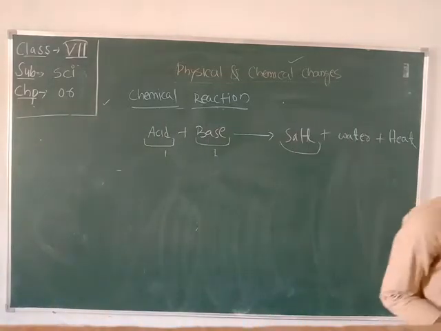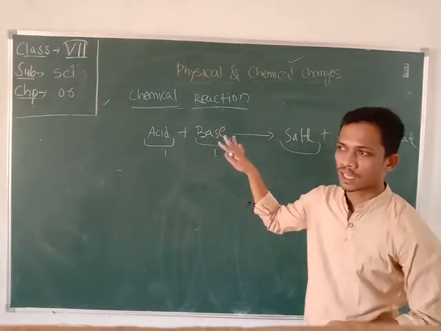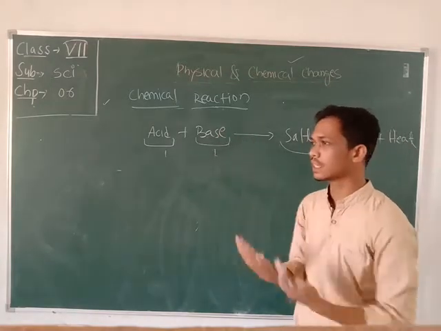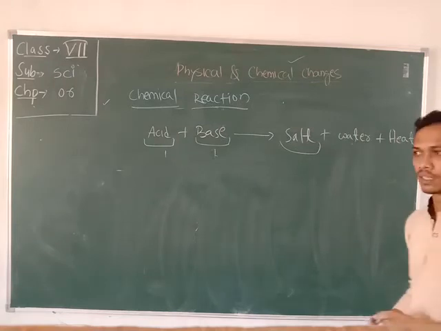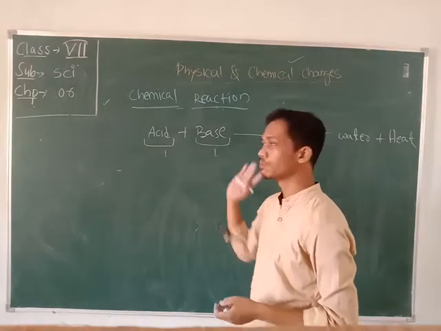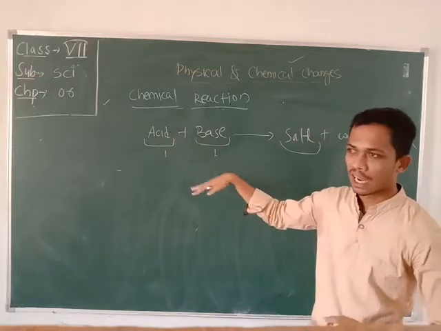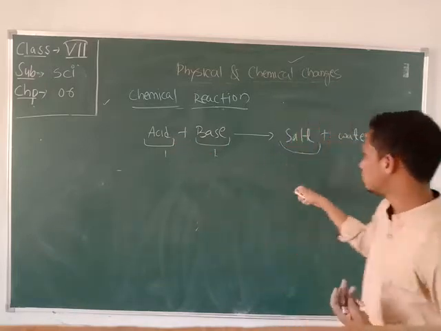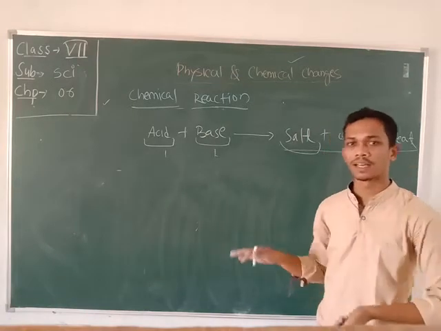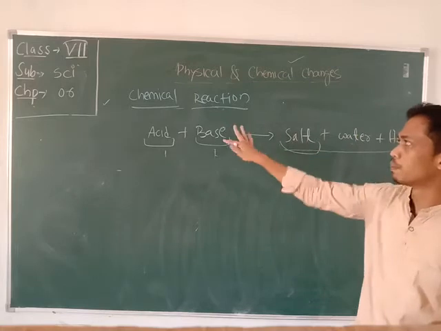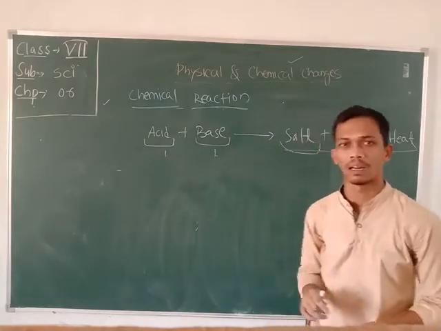It is the process by which two or more substances react with each other and form new substances. Here the acid is one substance and the base is another substance. These two come together, react with each other and form new products. This type of process is called a chemical reaction.